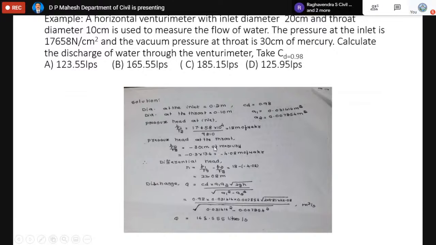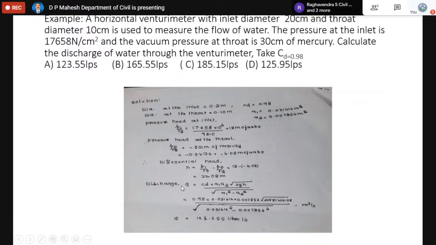But we normally keep both pressure heads in terms of the flowing liquid, which is water. To convert the pressure head at the throat into water, you must multiply by 13.6. You will get minus 4.08, and both pressures are now in terms of meter of water. The difference of these two, P1 by rho g minus P2 by rho g, is called the differential head, denoted as H. That value will become 22.08.